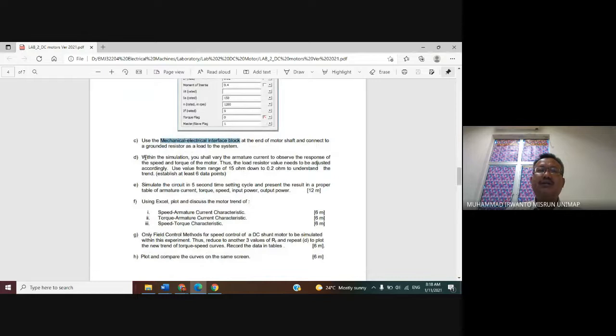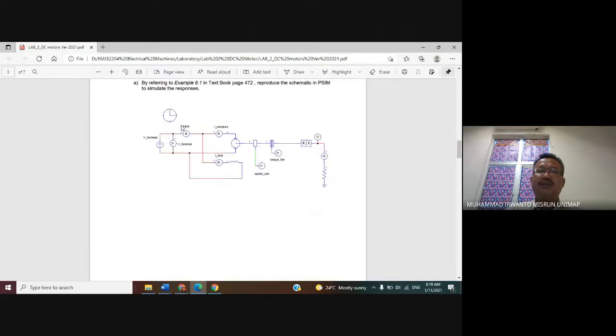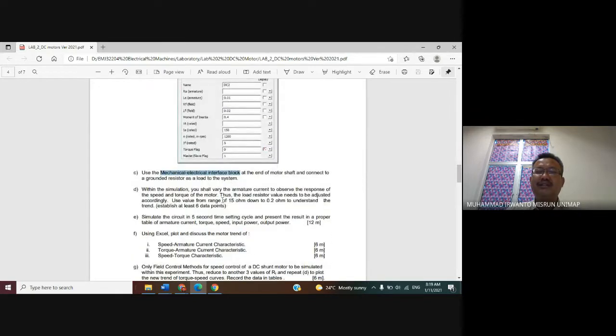So after completing this circuit, we want to simulate by varying the load resistor from 50 ohms down to 0.2 ohms.